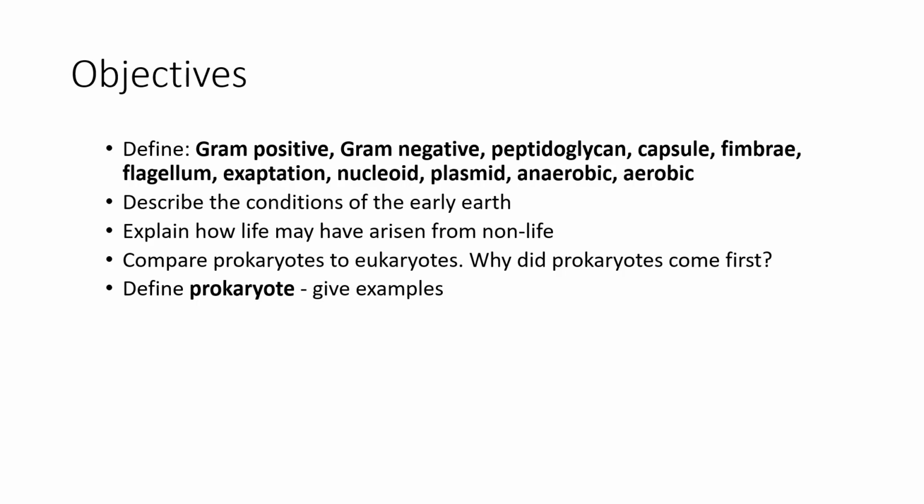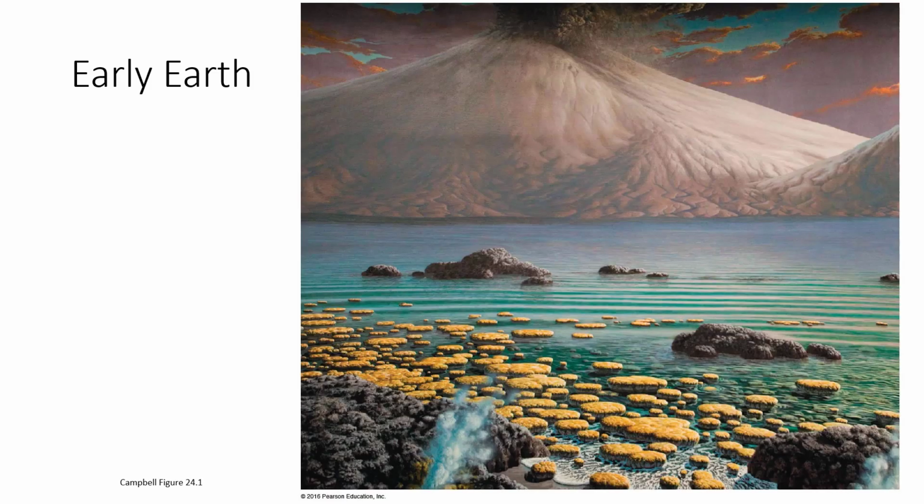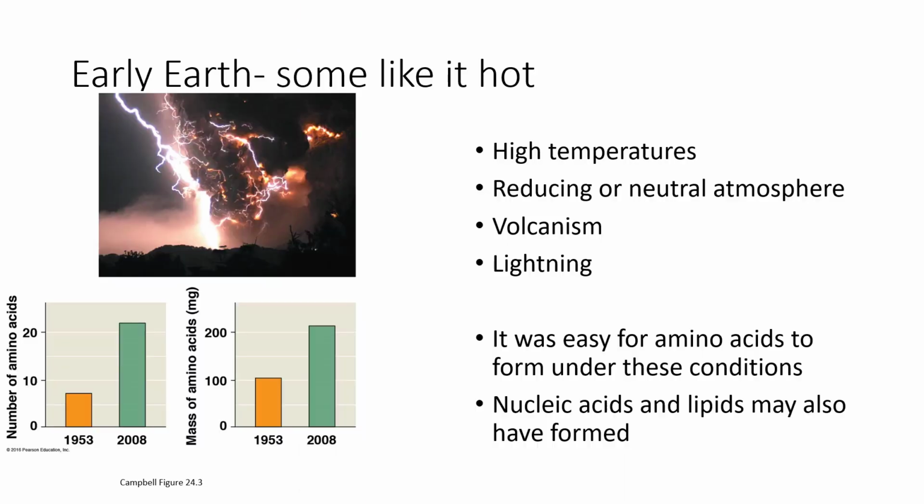Why did prokaryotes come first? And define prokaryote, being able to give examples. The early Earth, well, it was hot, there was no oxygen, and it was not suitable for life as we know it today. But the conditions may have been perfect for life to have arisen. And let's look at how that may have happened.